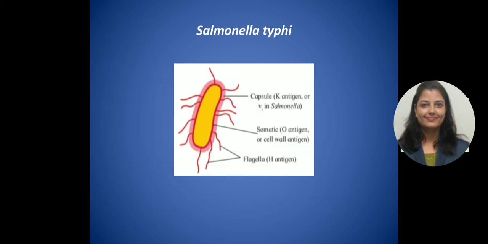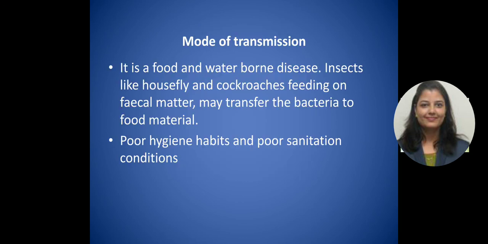Here is the structure of Salmonella typhi. There is an outer layer, an inner layer which is a capsule, and some flagella are present for the locomotion of this bacterium. What is the mode of transmission? It is a food and waterborne disease.